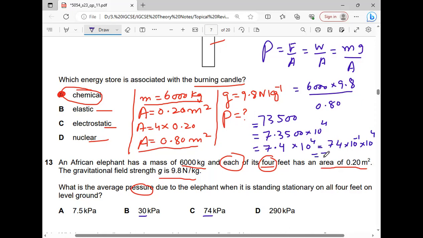So this will be equal to 74 into 10 raised to power 3. And we know that 10 raised to power 3 represents kilo, and unit of pressure is Pascal. So now what will be the correct option? Option C is the correct option.